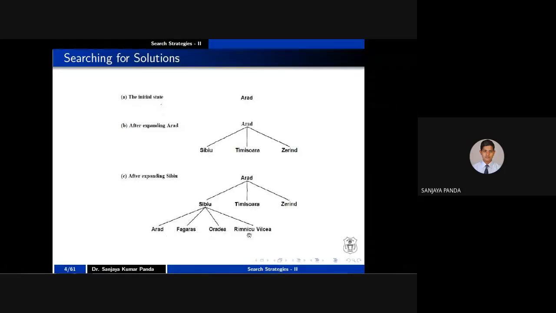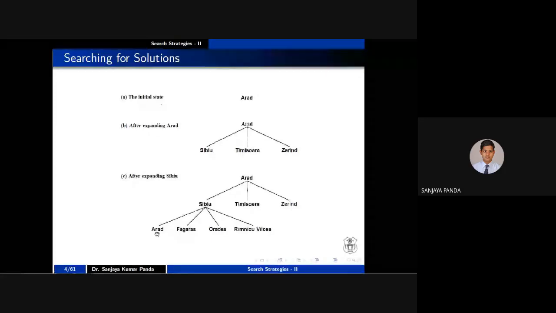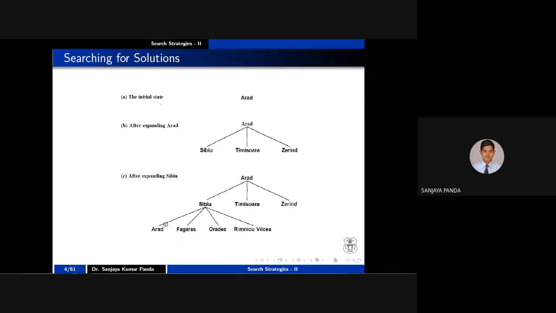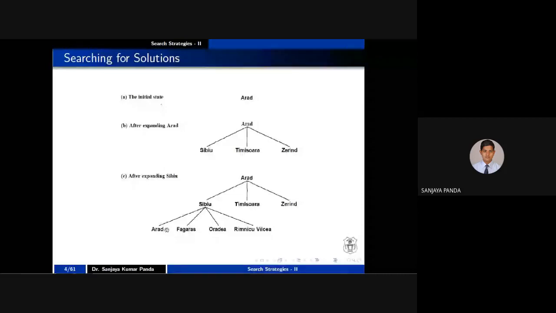But note that it is very important. We will discuss it in upcoming slides also. Whenever you are expanding S, A is again coming. You started your journey from A, and A is connected to S. It means that S is also connected to A, because it is an undirected graph, right? So whenever you are expanding S, A will come again. You have to avoid this state. That is called a repeated state. Otherwise, it will make a loop, right? That we will discuss in the upcoming slides.